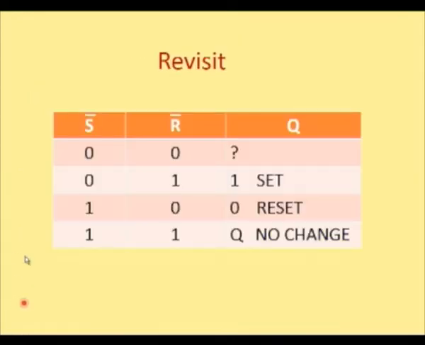So let's revisit S bar, R bar and Q. 0, 0 is not allowed or indeterminate. We don't want this to happen. When S bar is 0 and R bar is equal to 1, the output is 1 or it is set. When S bar is 1 and R bar is 0, it is reset, and when it is 1 and 1, there is no change with the previous state. It remains in the no change condition, or it remains in the previous state itself. So that's all about your NAND latch.